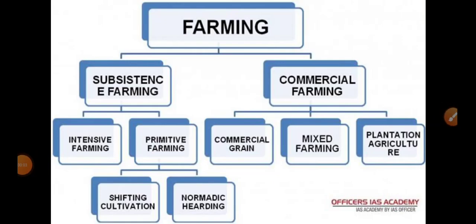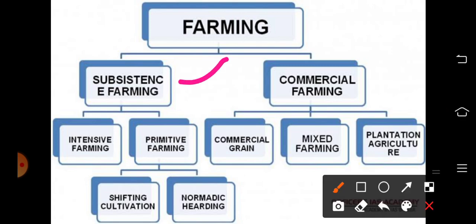So, in the last class, we were discussing different types of farming. The main two types are subsistence farming and commercial farming. And we already discussed these types of farming in subsistence type, isn't it? So, next we are moving on to commercial farming.